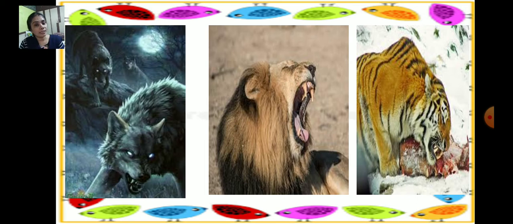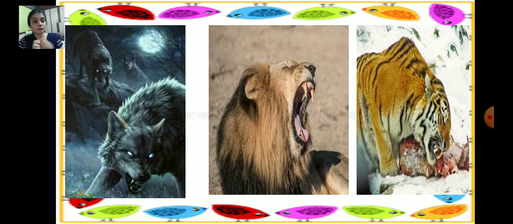So the animals that eat the flesh of other animals are called carnivores, such as lion, tiger, wolves. All these animals are called carnivores because they eat other animals.